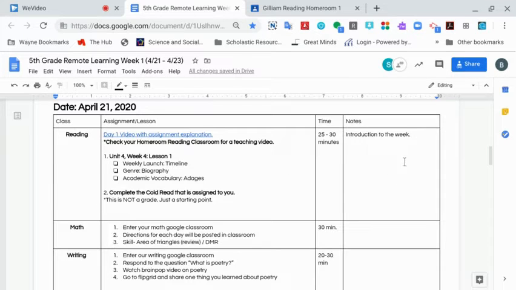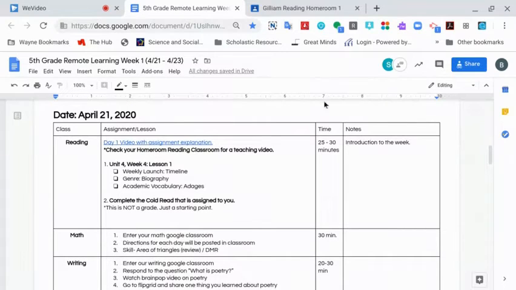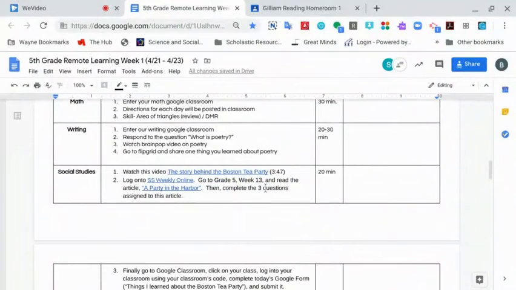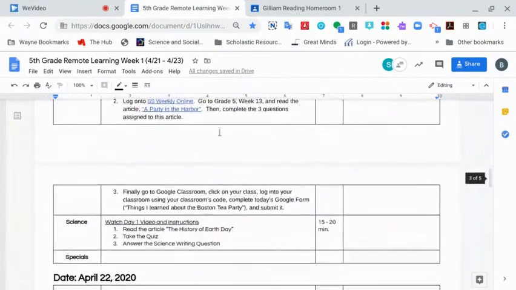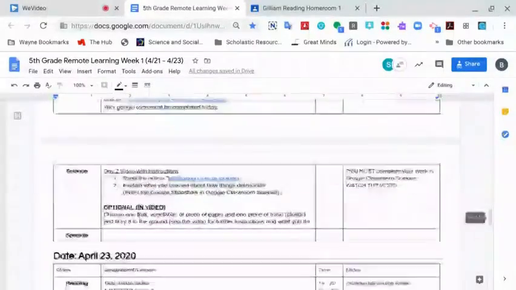Over here on the far one, you might also see some notes. And these notes might tell you that this assignment is graded, or it might tell you that this assignment is needed for another assignment. But either way, pay attention to everything that's there. You'll find links, and also make sure you're checking your homeroom class because there are probably teaching videos there every single day for you from your own specific homeroom teacher. As you scroll down, you'll start to see the end of this, and you'll see the next day of April 22nd. And it's the same process each time.